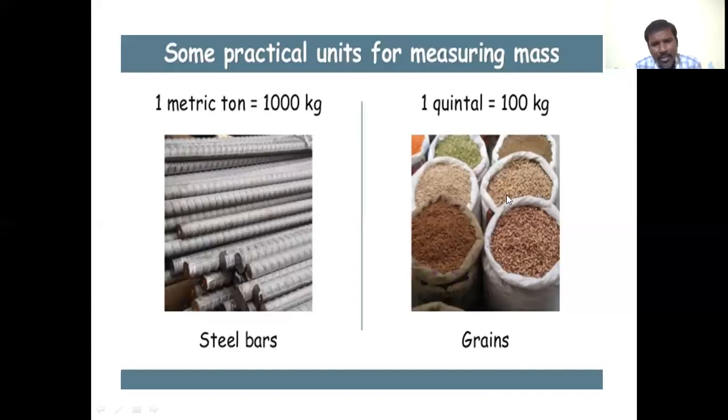Similarly, grains are measured in quintal. That is 1 quintal equals 100 kg. Grains like rice, green gram, whole gram and wheat are all measured in quintal.